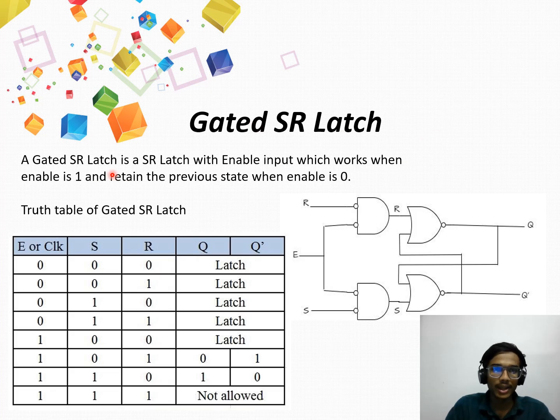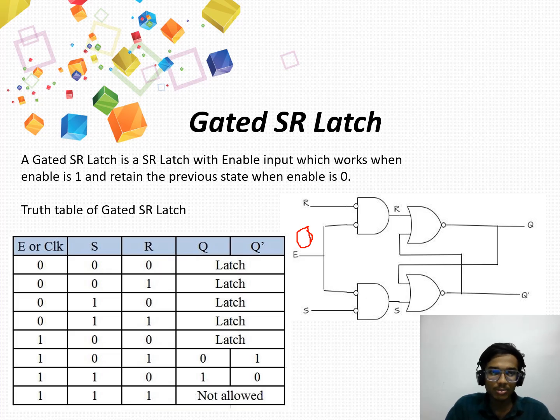Gated SR latch. A gated SR latch is an SR latch with an enable input, which works when enable is 1 and retains the previous state when enable is 0. A gated SR latch is similar to a set and reset latch but contains the enable pin. When the enable pin or clock is 1, the whole circuit is activated and performs its functions. When the enable pin or clock becomes 0, it is deactivated and cannot perform any functions.